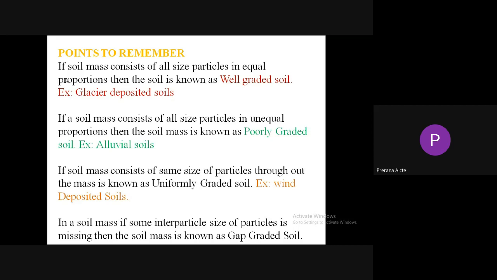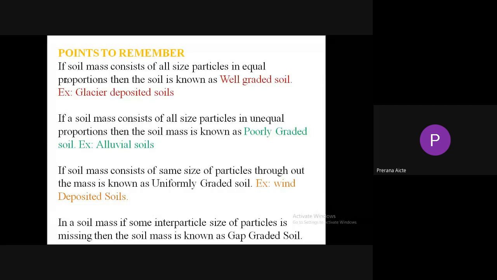If a soil mass consists of same size of particles throughout the mass, it is known as uniformly graded soil. Example, wind deposited soils. So wind deposited soil consists of uniformly graded soil. All particle sizes are equal.